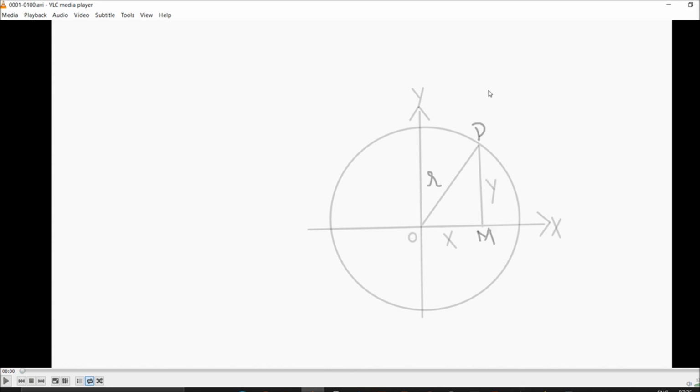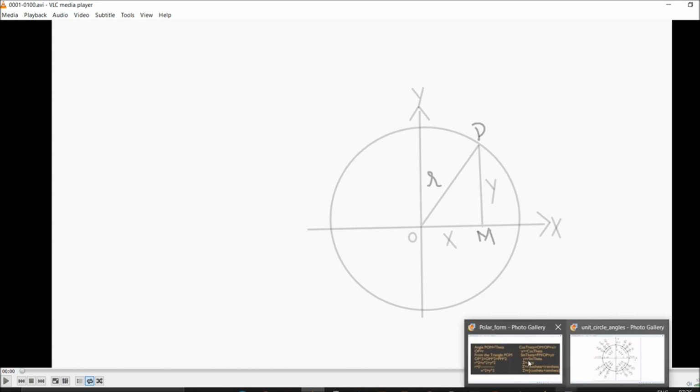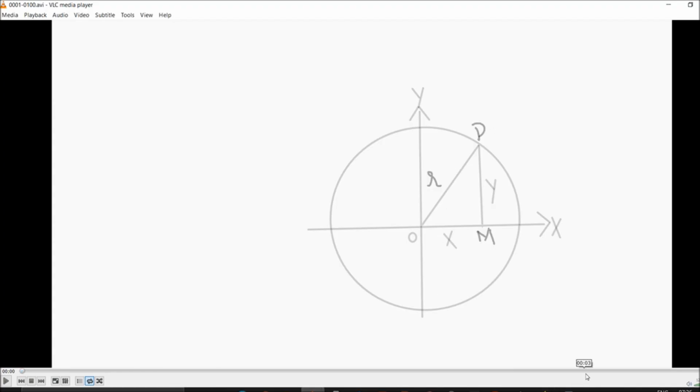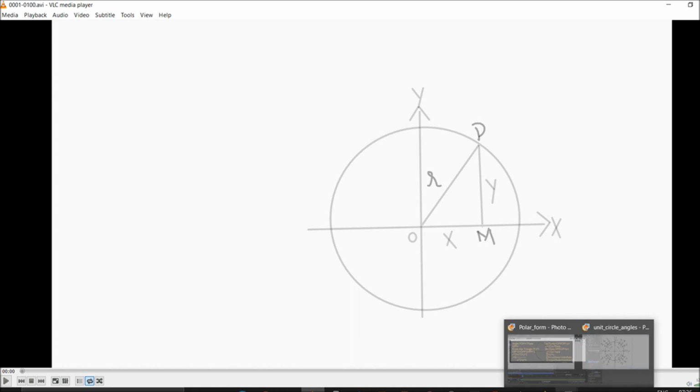Mainly this is in a polar form, which we will definitely discuss, how we are doing it in a polar form. So we will call this a radius. There will be a formula which we consider for our polar form. So how are we going to do it? We are taking this angle POM. So we take this angle.